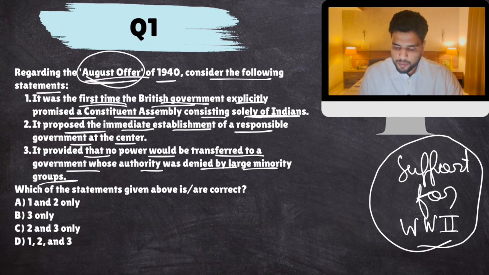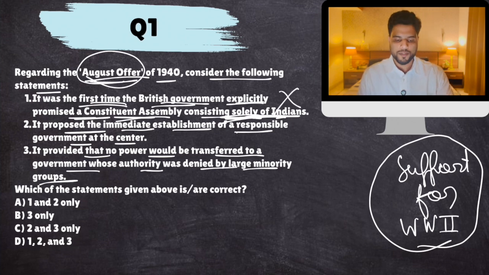Now, it was the first time the British government explicitly promised that after the war is over, we will create a constituent assembly solely of Indians. So that was not the case. They said majority Indians or mostly Indians, but not solely. Only Indians would be there, that was not the promise.